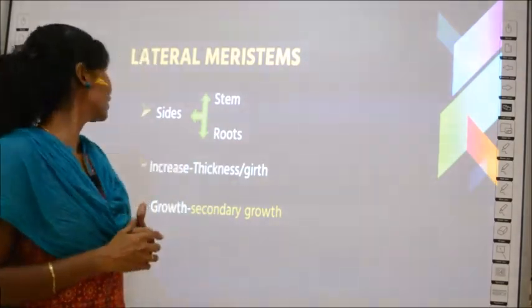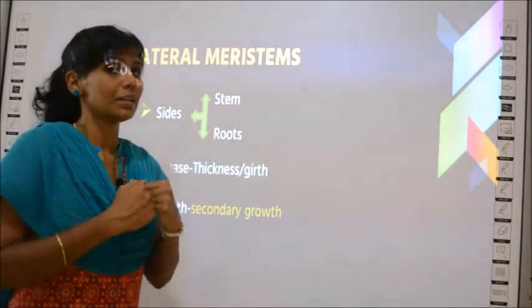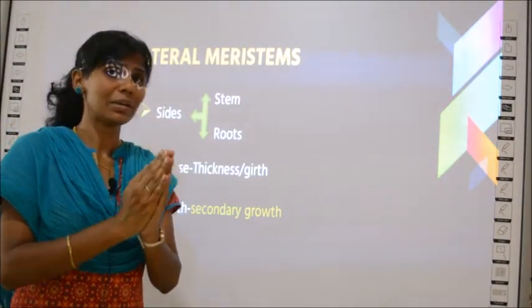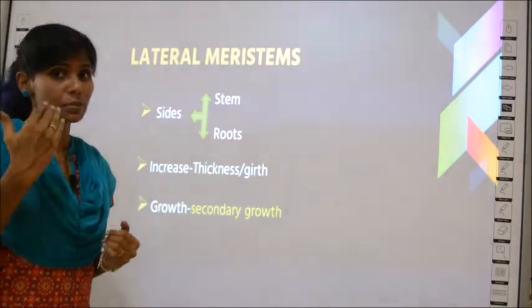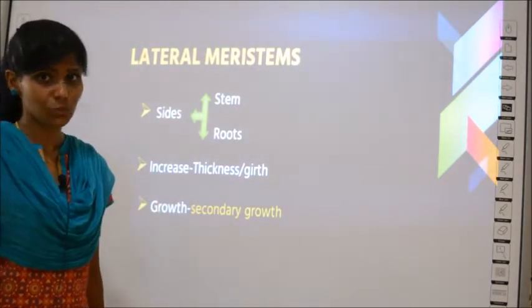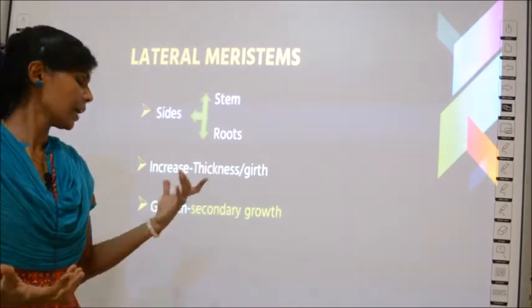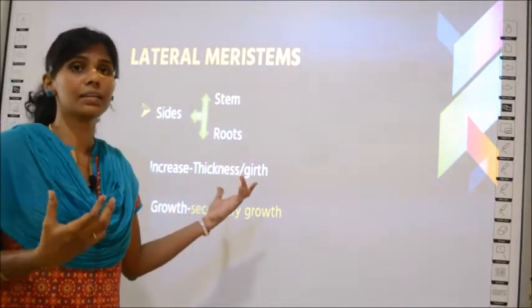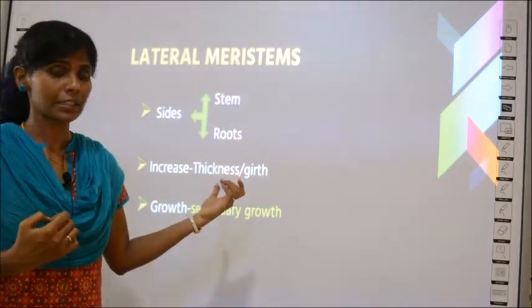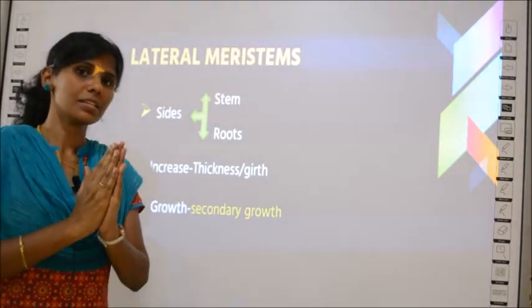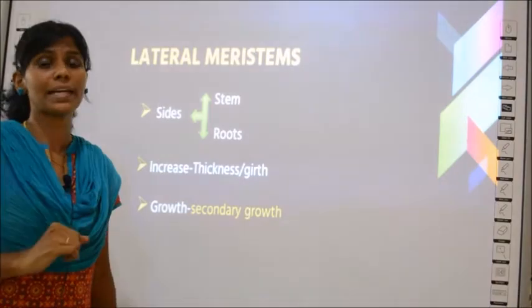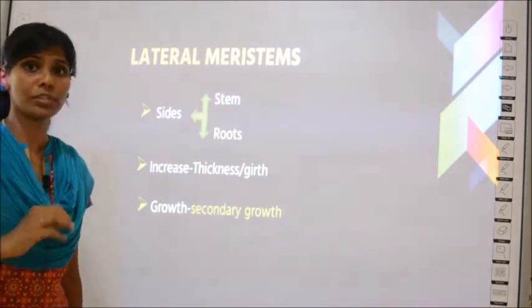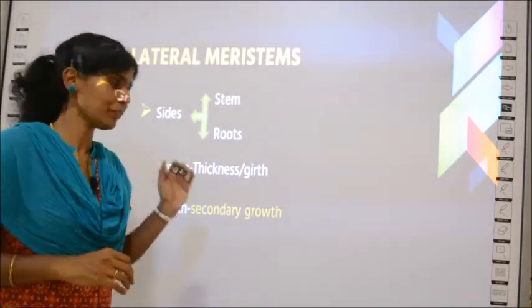So, clear about lateral meristems? What have you seen? Wherever there are lateral meristems, the plant increases by the sides, and they are present both in the stem as well as in the root system. The increase in thickness is called girth, an increase in the girth size. And if the thickness of a plant increases, that type of growth is called secondary growth.